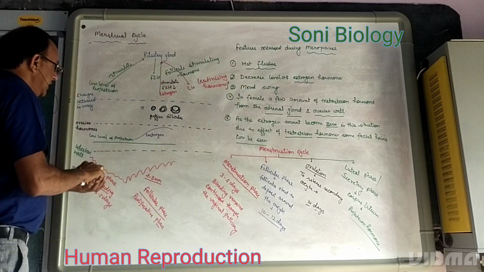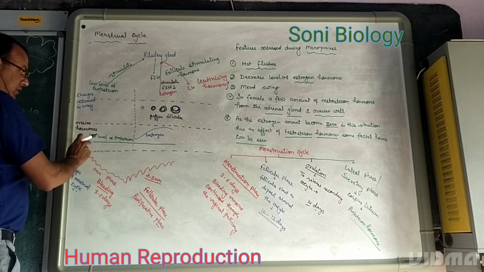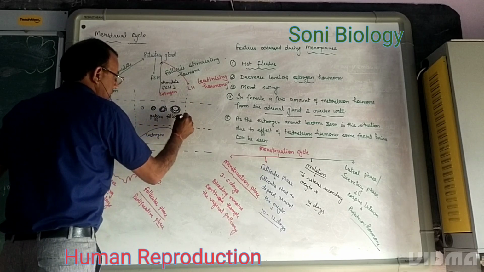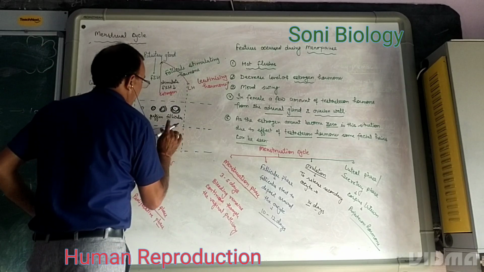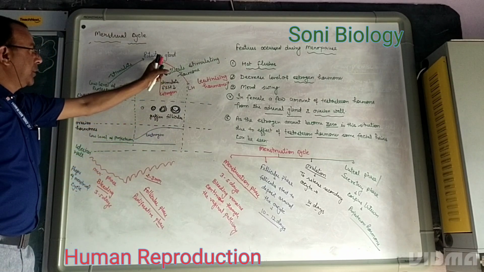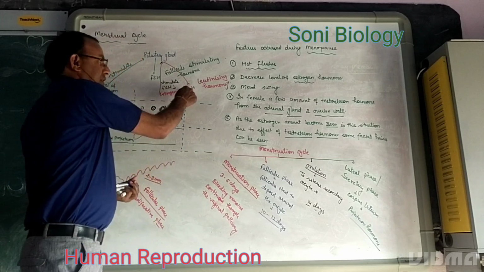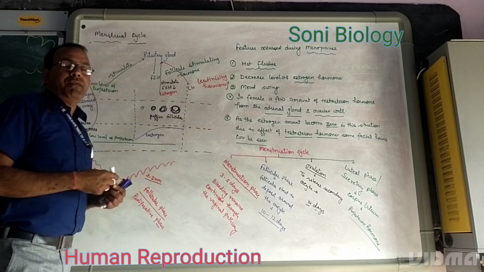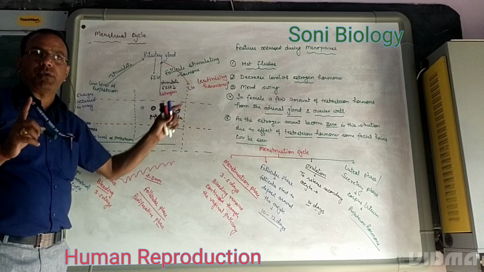We'll draw the different phases. First of all, the menstruation phase occurs in these situations. The level of progesterone remains low. But in the second phase, as the Graafian follicle is deposited, the level of estrogen becomes higher. This higher level of estrogen stimulates the pituitary gland not to secrete FSH but to secrete LH. This LH is responsible for the release of the egg, and that is called ovulation. LH is responsible for ovulation.